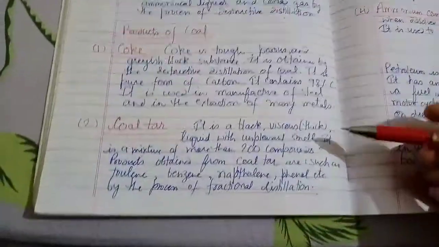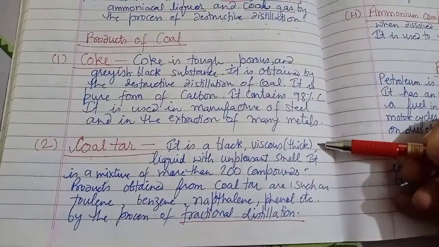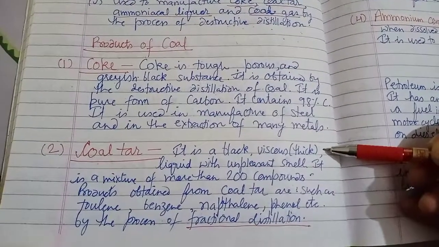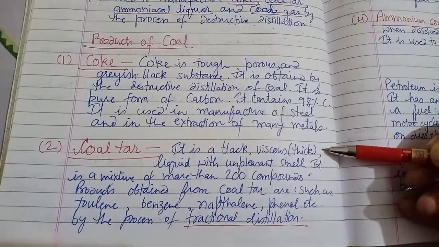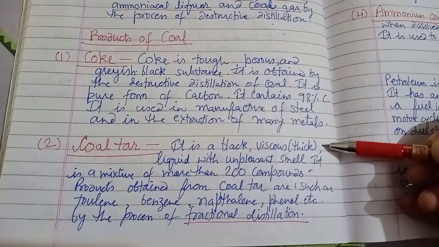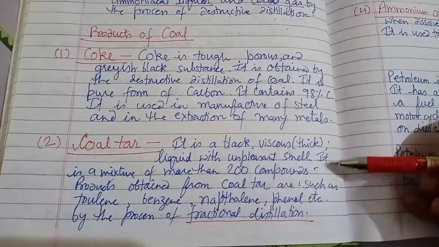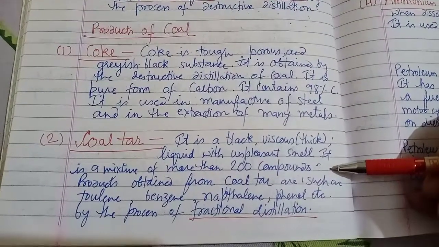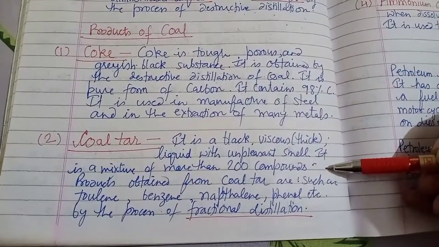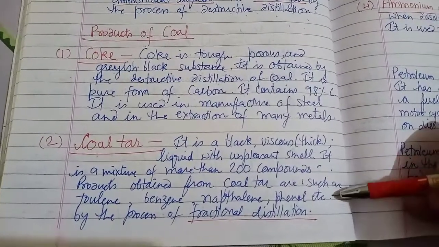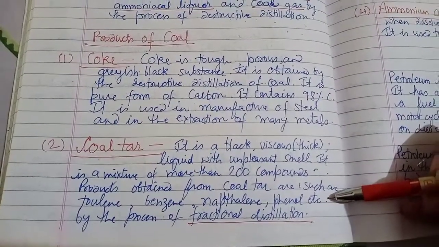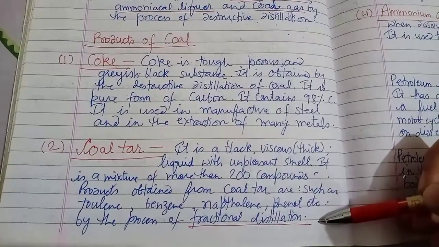Right? Coal tar. It is a black, viscous, means thick, liquid with unpleasant smell. It is a mixture of more than 200 compounds. Products obtained from coal tar are toluene, benzene, naphthalene, phenol, etc. And these products we get by the process of fractional distillation.